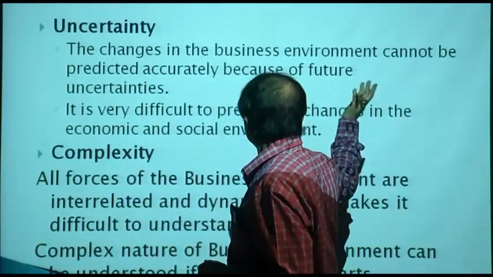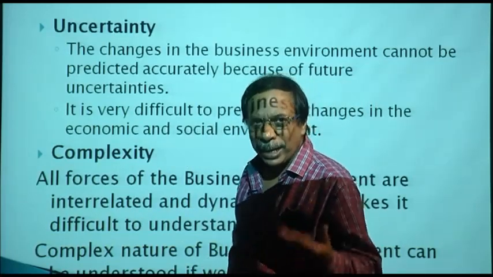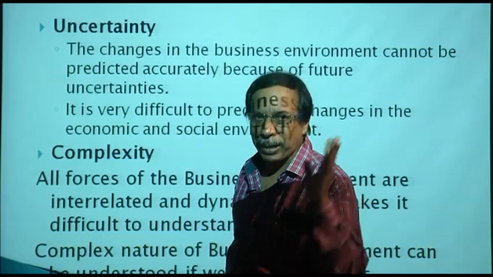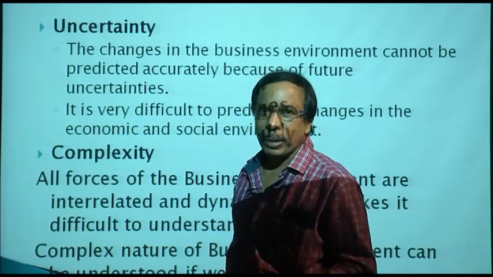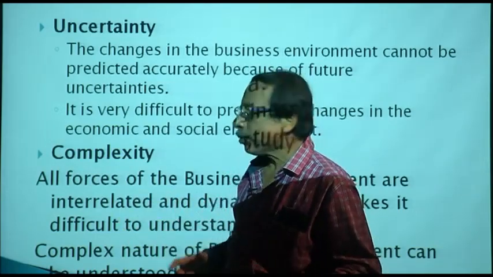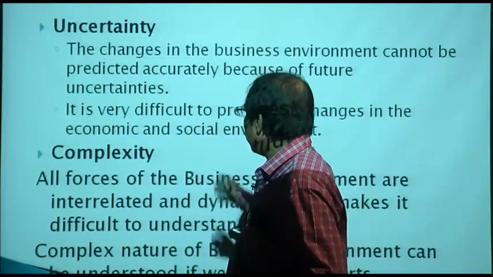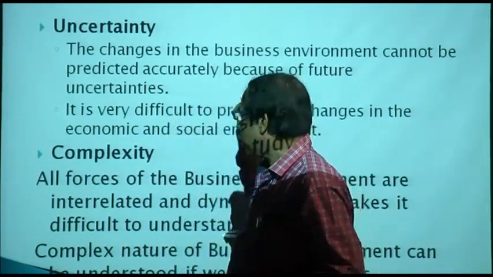The changes in the business environment cannot be predicted accurately because of the uncertainty. We can predict that this may happen, but we cannot predict it with preciseness. We cannot predict it with a high degree of certainty. So that's why it is called the uncertainty characteristic of business environment.